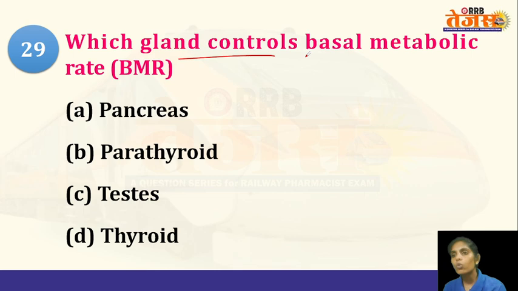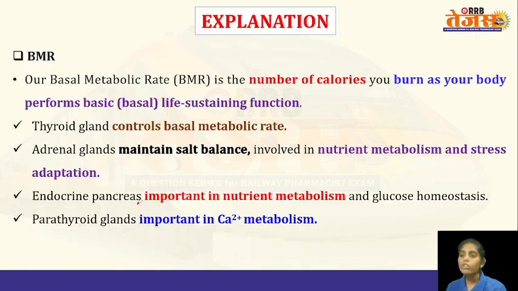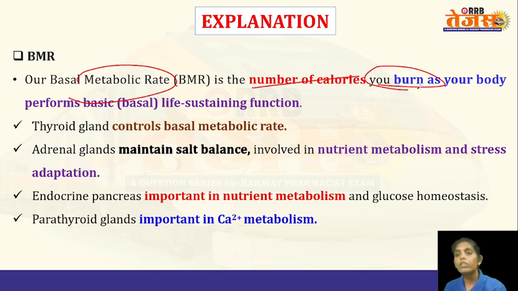And which gland controls the basal metabolic rate? So options are pancreas, parathyroid gland, testes, or thyroid. So the answer is thyroid gland. So what is the basal metabolic rate? It is the number of calories that your body burns in order to perform life sustaining functions. So in order to perform the life processes like respiration, energy generation, excretion, digestion, it requires energy. And for that energy to be produced, we have to burn some calories. We have to burn the stored energy, right? That is known as the basal metabolic rate.